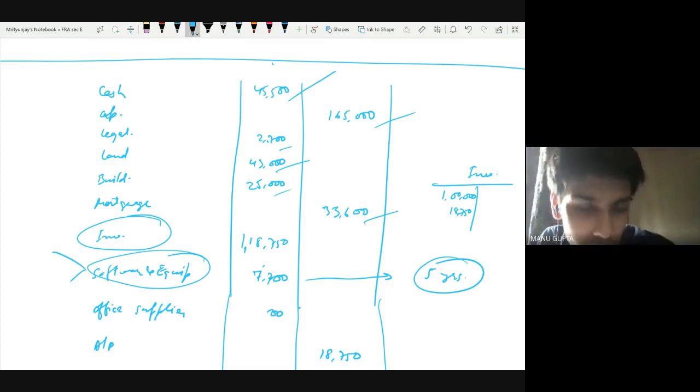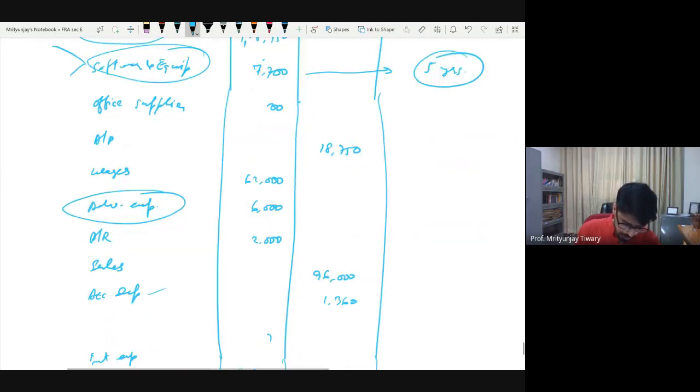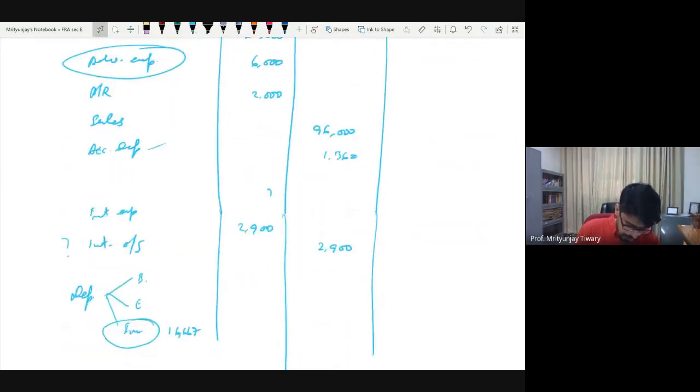Sir, does use of software come under depreciation or amortization? Oh, that difference you just ignore for the time being. In case you are feeling really confused, let's call it depreciation and amortization. Okay. अब ठीक है. Bottom line is that you want to calculate depreciation on equipment. Would you want to depreciate 6,700 for 5 years and then for further 6 months, or would you want to depreciate 7,700 for 5 years and then 6 months?